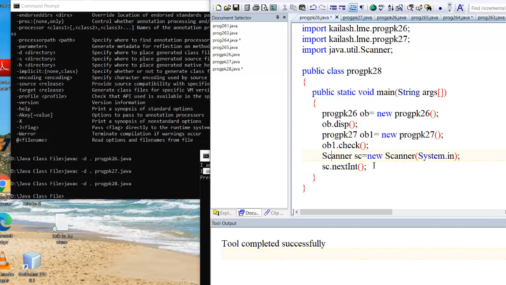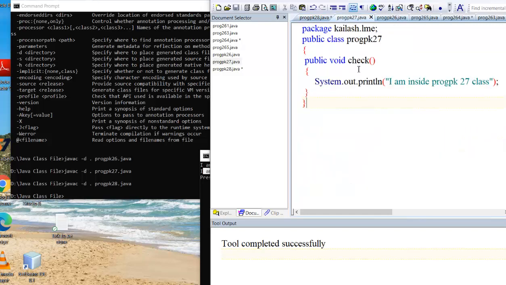Similarly, I called the display method of program 26, and the check method already defined in program 27.